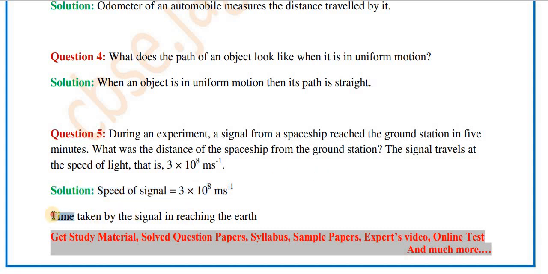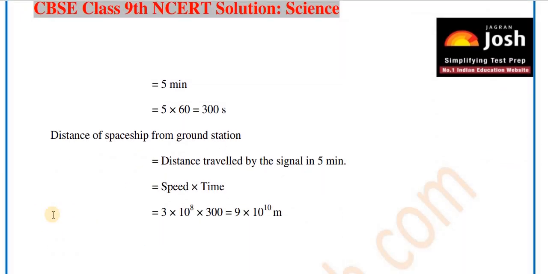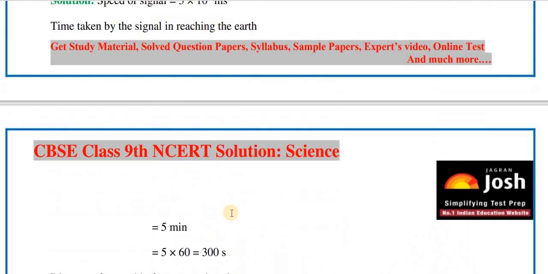For the time taken by the signal to reach the earth, we have the formula: distance traveled by the signal in 5 minutes is equal to speed into time. The speed is 3 into 10 raised to 8, and the time taken is 300 seconds. So the distance of the spaceship from the ground station is 9 into 10 raised to 10 meter. So the answer is, the distance of the spaceship from the ground station is 9 into 10 raised to 10 meter.